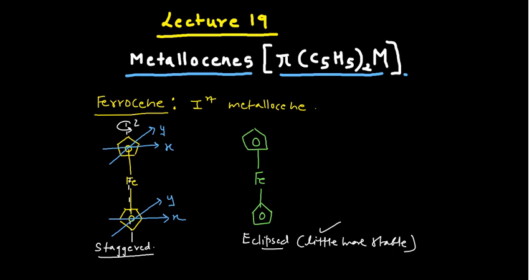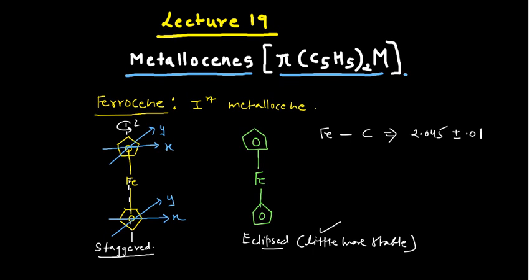If you want to know the bond lengths in this ferrocene, you will find that both Fe–C bond lengths are somewhere around 2.045 angstrom, plus minus 0.01, or you can say 204 picometer.